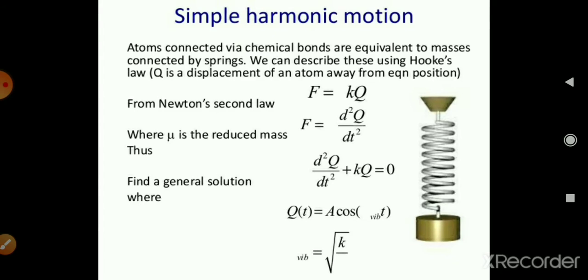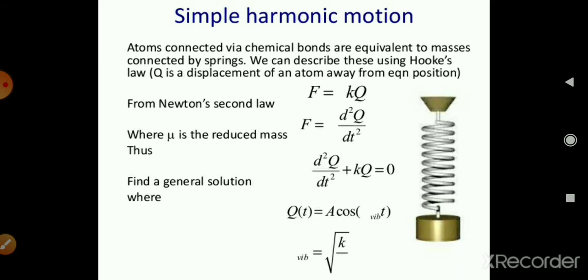In simple harmonic motion, you can see that atoms connected via a chemical bond are equivalent to masses connected by a spring. We can describe this using Hooke's law, where Q is the displacement of an atom away from its equilibrium position. From Newton's second law, F is equal to kQ, where mu is the reduced mass.